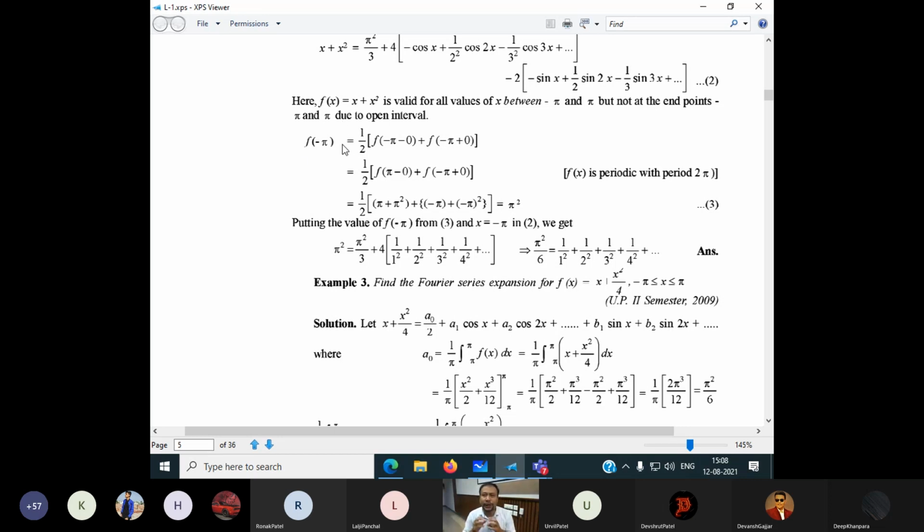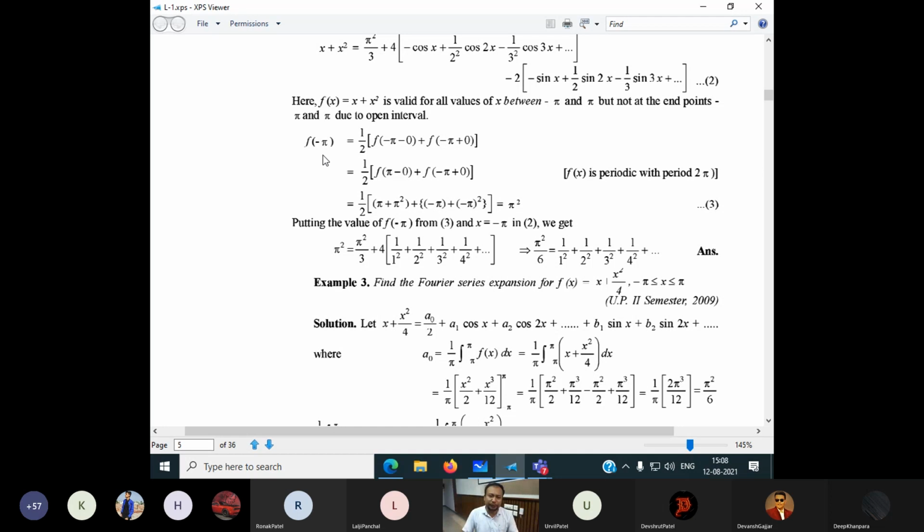F of x, here we assume that it is a periodic function, because the limit of x is coming from minus 5 to 5, a complete circle is coming over here, right? Minus 5 to 5 completes our definition. So f of x is a periodic function. So it has some property, and that property is going to be applied here.